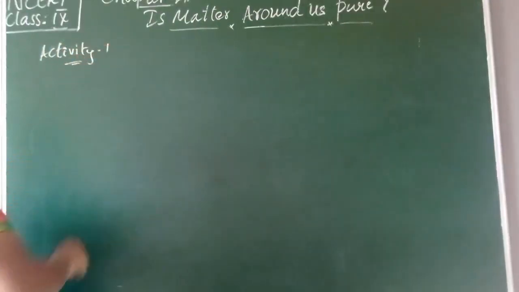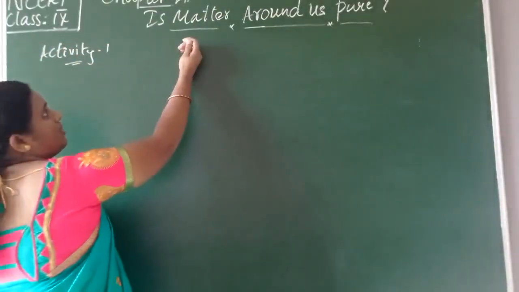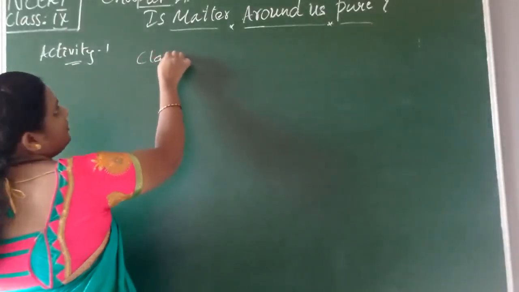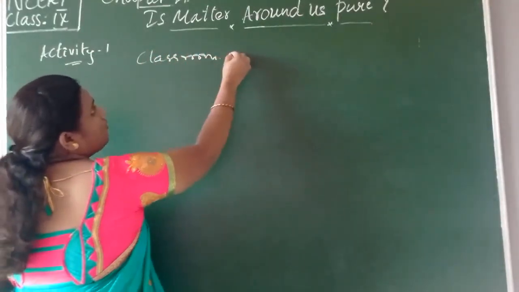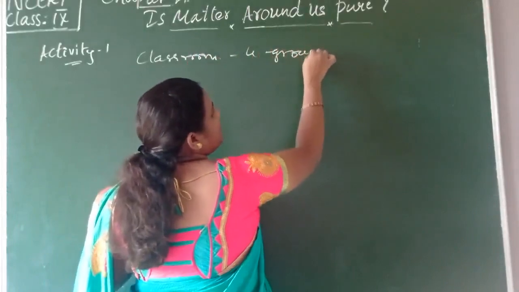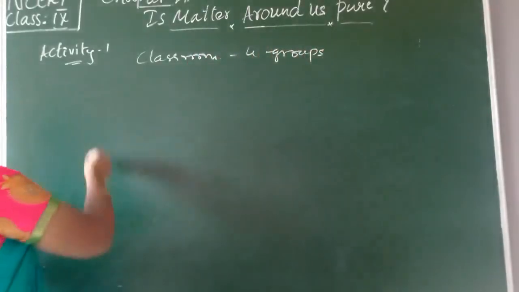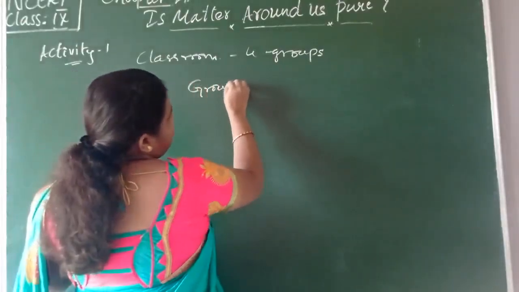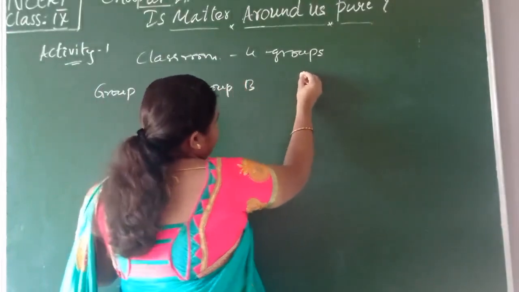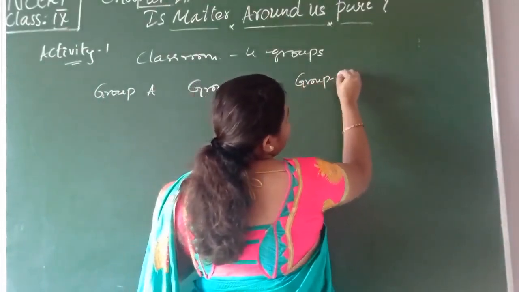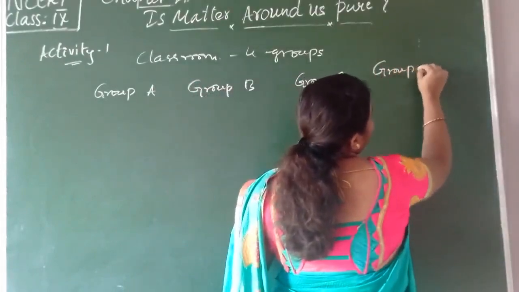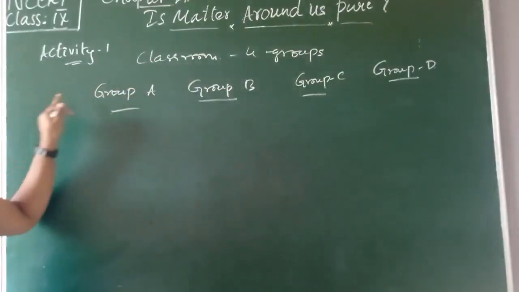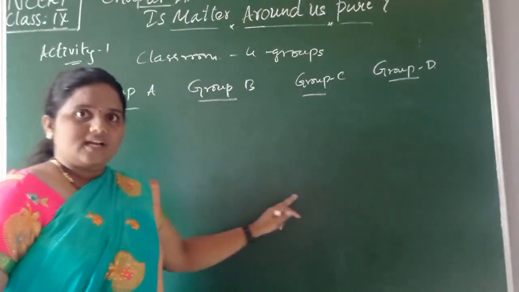Activity number 1. Let us divide the classroom of students into 4 groups, children. How many groups are we making, children? 4 groups. We will name them group A, group B, group C and group D. This classroom of children we have divided into 4 groups.